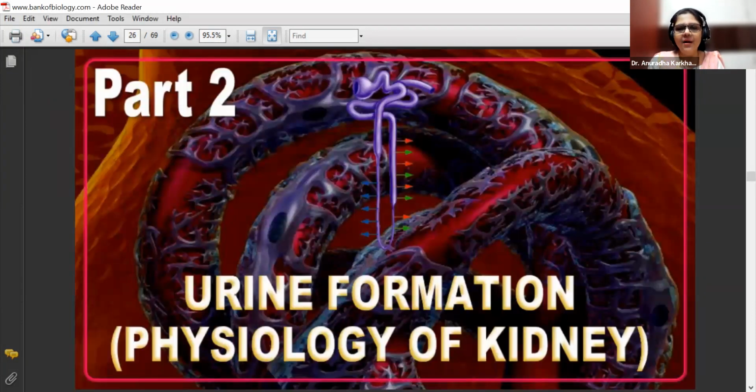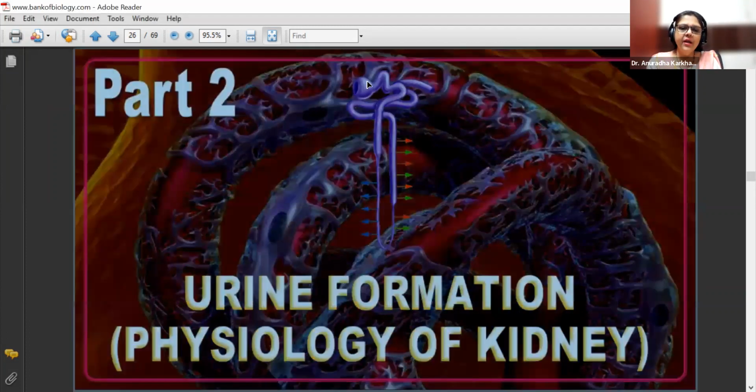So we come to the second part, that is how the urine formation takes place. Now, again, this is a very beautiful diagram if you look at it. ये nephron दिखाया है उन्होंने. They have shown this. So this is going to be your Bowman's capsule, PCT, loop of Henle का descending, U shape, ascending, and DCT. This is the medullary region. Cortical region. This is going to be the medullary region. So this is physiology of kidney for urine formation.